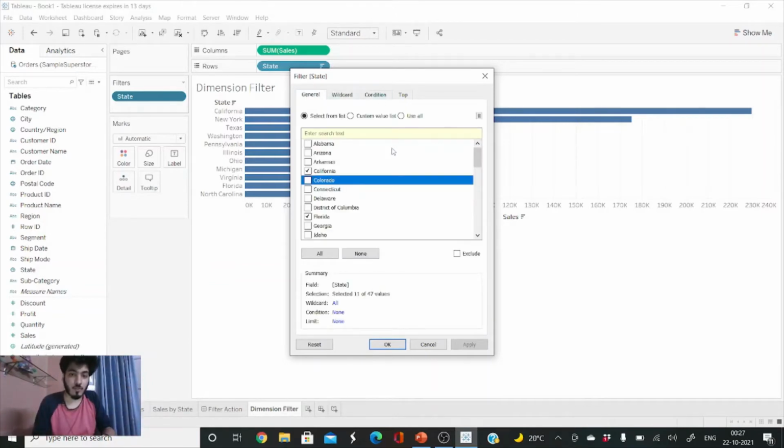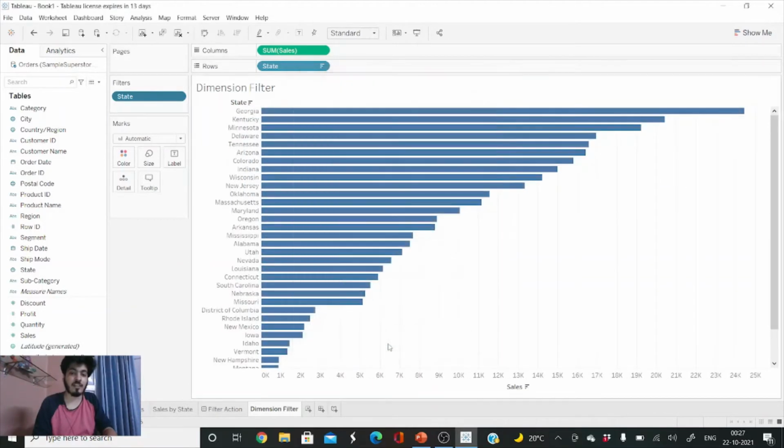And one more option I want to show you is that once I selected this whole row, it was showing me two options, keep only and exclude. Now I want to see the excluded values. Instead of going back there, there's an option here, exclude. If I click on that, it will exclude the values which are being selected. And once I click on the apply button, perfect, now our visualization has been changed accordingly. Okay, so this was the first way.